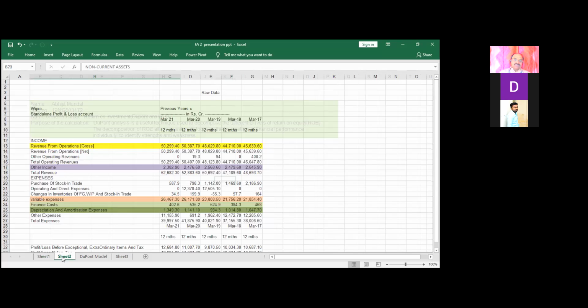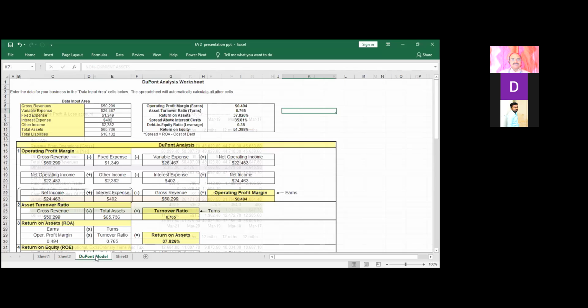Coming to sheet 2, I have taken the Wipro company, sir. For Wipro, this is the template we need for the dew point analysis. We only have to fill in this data, and by that we can get all the outcomes.